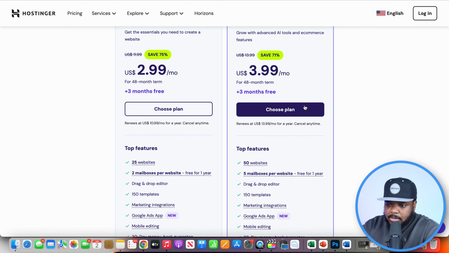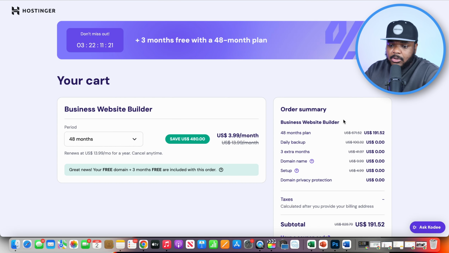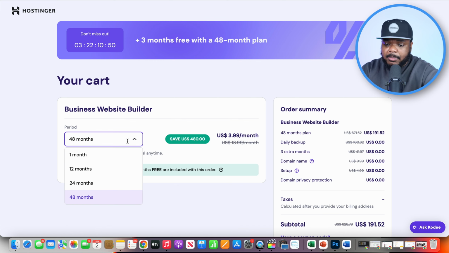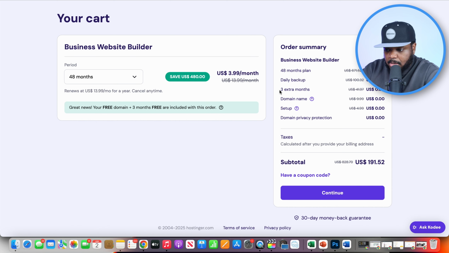So what I'm going to do is just click on Choose Plan. It is important to note that when you get to this point of deciding on how long you want the website for, the longer period that you select, the bigger discount that you're going to get. In this case, with the 48-month plan, I'm going to be able to get 3 months for free. But of course, it's completely down to you, whichever one that you decide to go with, either 1 month, 12 months, or 24 months. So I'm just going to click on continue.